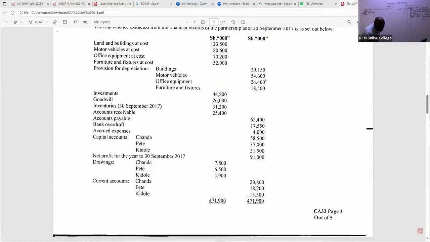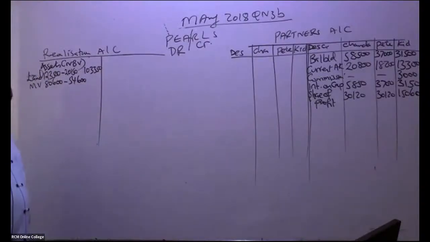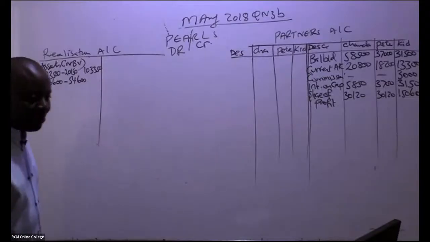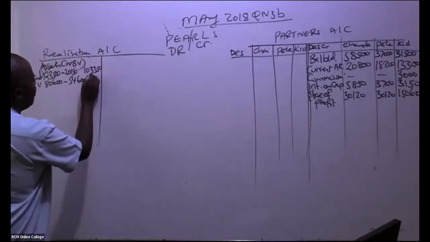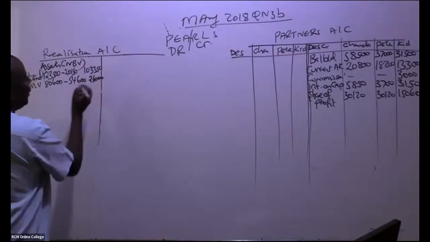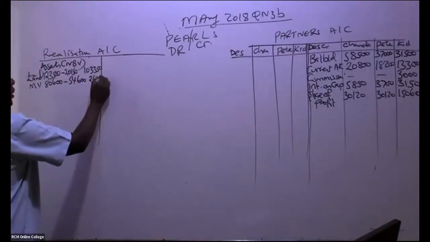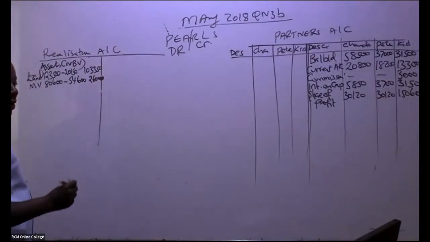It is 54,600. So is there somebody who can give me a number to write? Any student who can give me a number to write here for motor vehicles? I'm being given 26,000. Thank you so much. Great. We are doing very well.